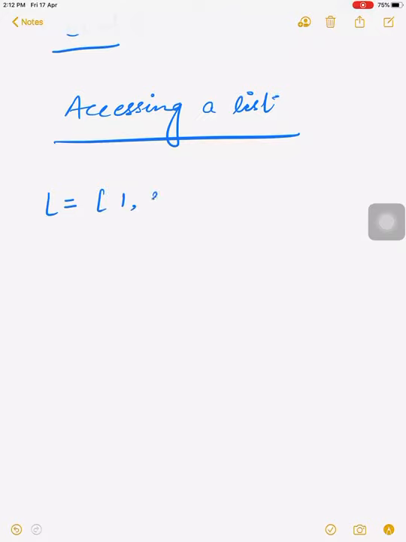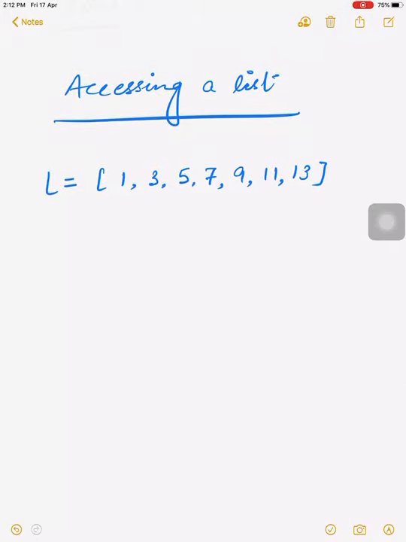First of all, you must know the values stored in a list have an index. For example, L equal to, we have taken a list of odd numbers from 1 to 13. It is the odd number series.